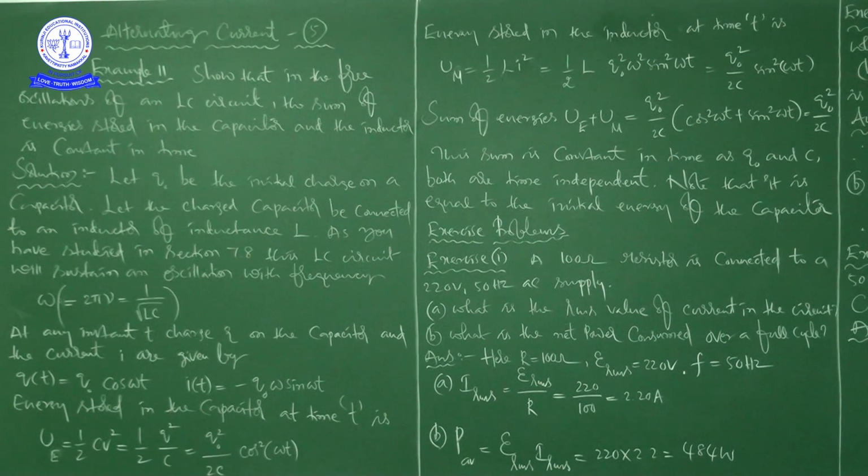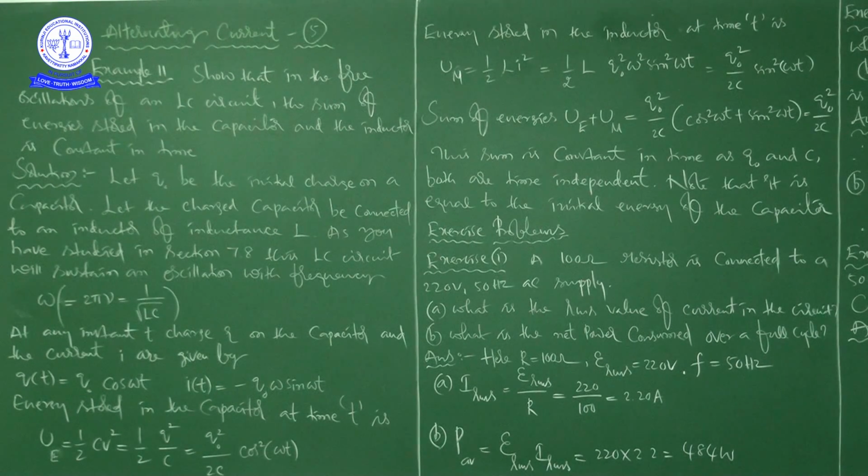Show that in the free oscillations of an LC circuit, the sum of energies stored in the capacitor and the inductor is constant in time. I will repeat once again, you please concentrate on what he is asking. Show that in free oscillations of an LC circuit, the sum of energies stored in the capacitor and the inductor is constant in time.